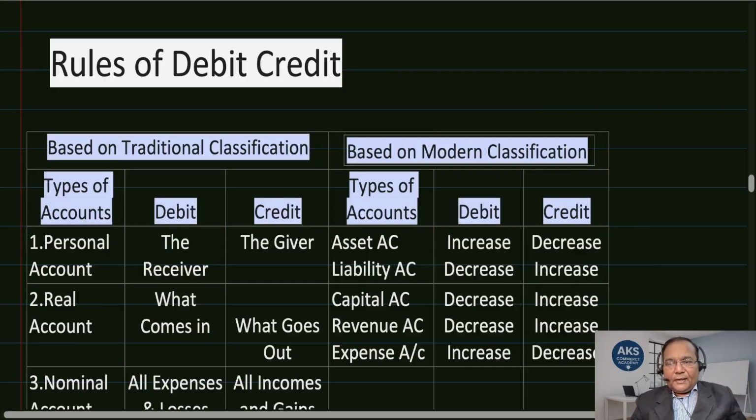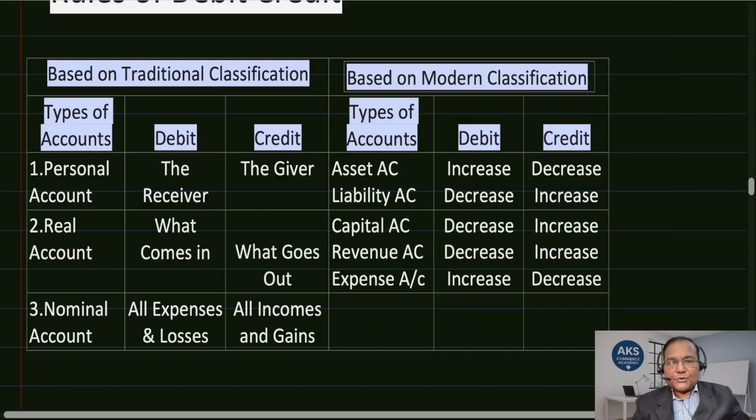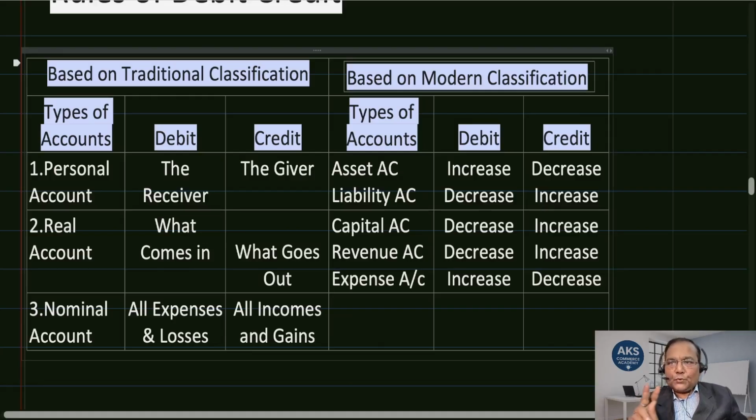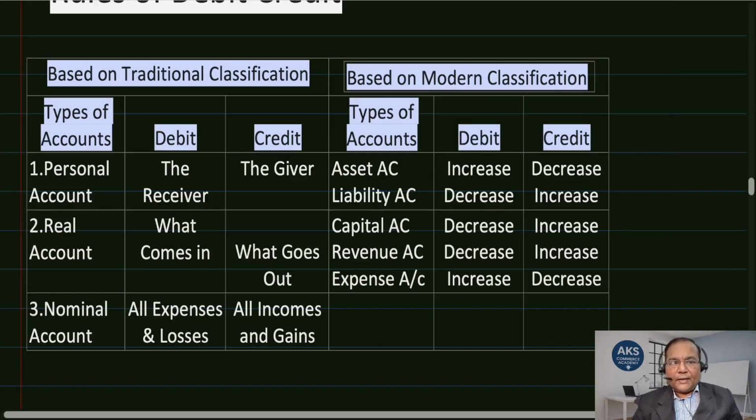We have already seen this at length while understanding the rules of debit and credit chapter itself, but to give you a briefing and recap of the whole thing that we discussed there. So the rule says, based on traditional classification, we have two classifications of a particular account. We can go with traditional classification or modern classification. Some differences are there. As per traditional classification, the accounts are classified into three broader categories.